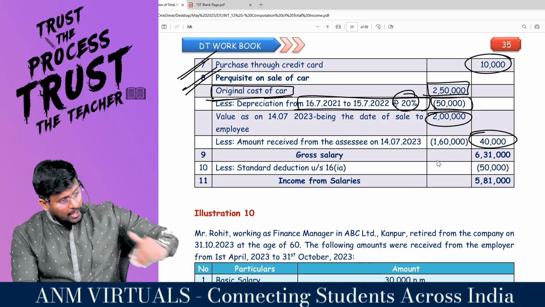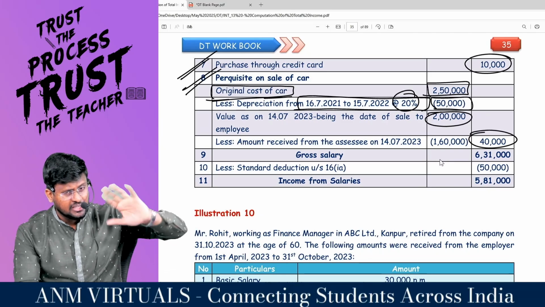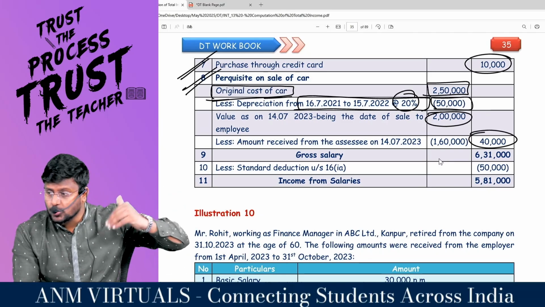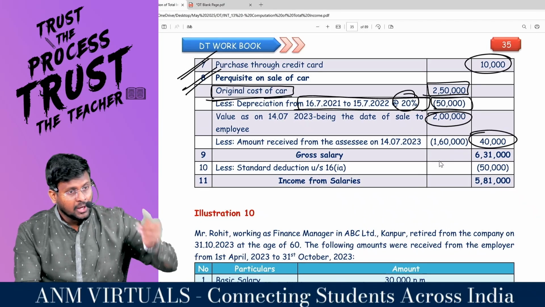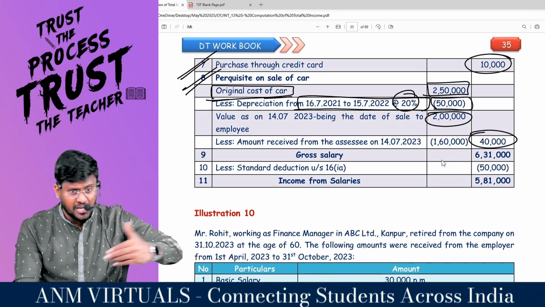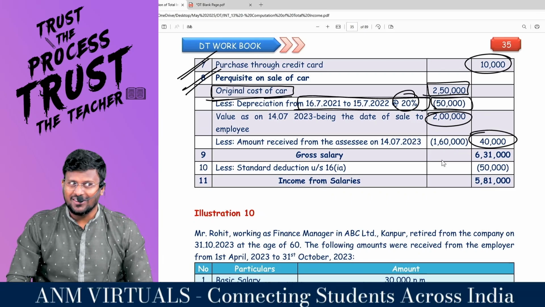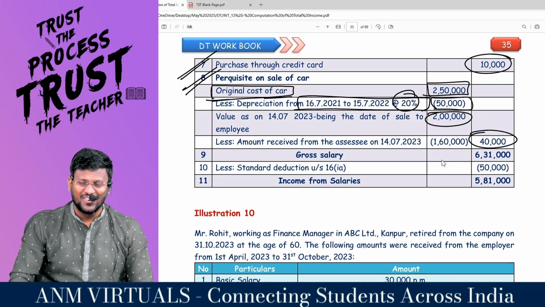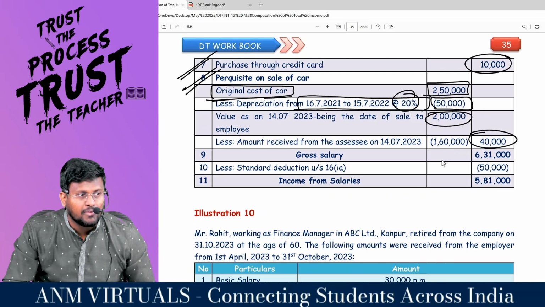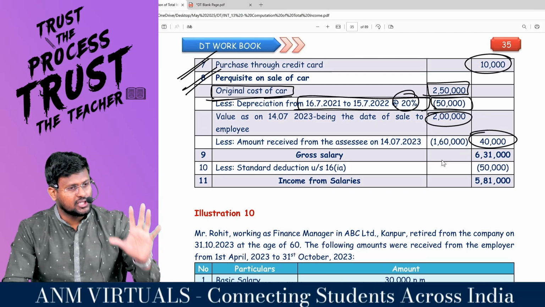If you are allowed to reduce that 11 months depreciation, this will not be 2 lakh. It will be 1,80,000 rupees or 1,70,000 rupees. Right, sir? Then you will say that for 1,70,000 rupees, I paid 1,60,000 rupees and there is only 10,000 rupees of perquisite. Government is saying that for every completed year only, we will allow you to reduce the depreciation.